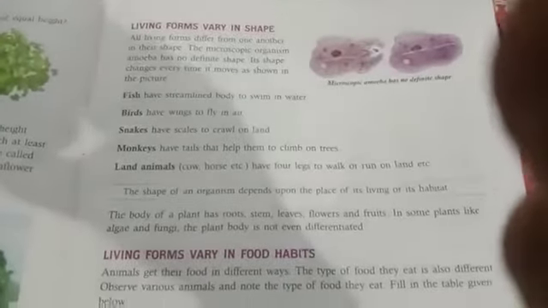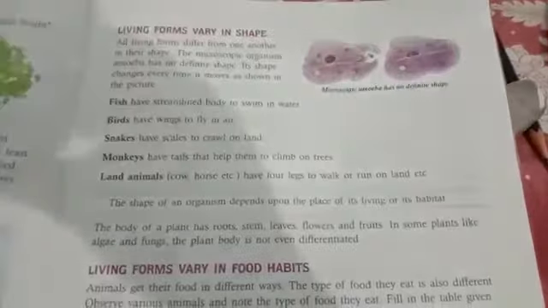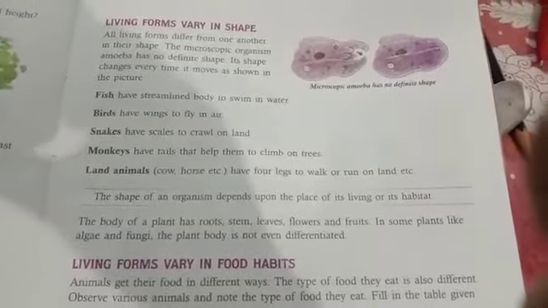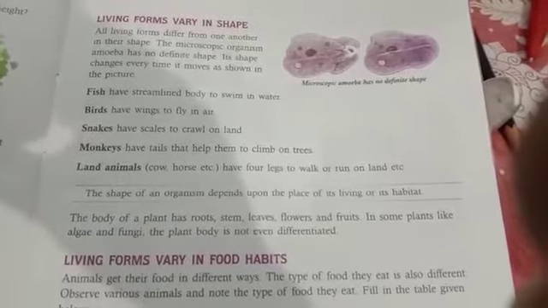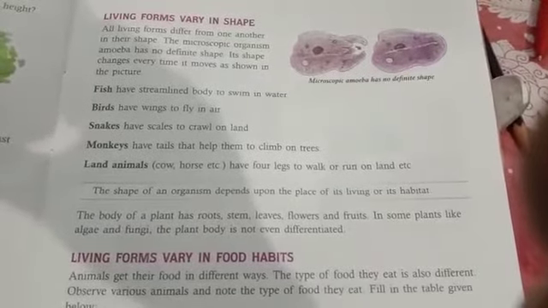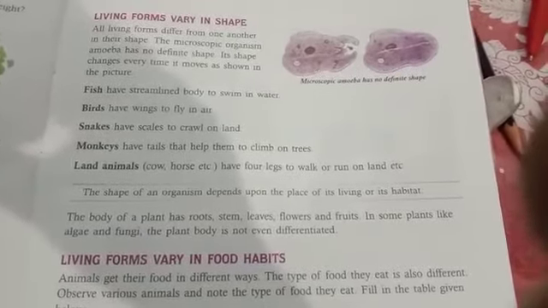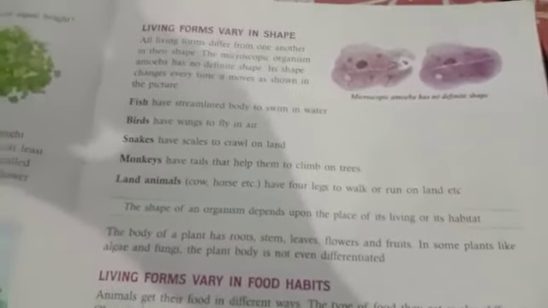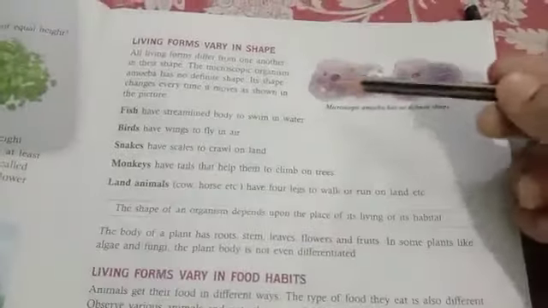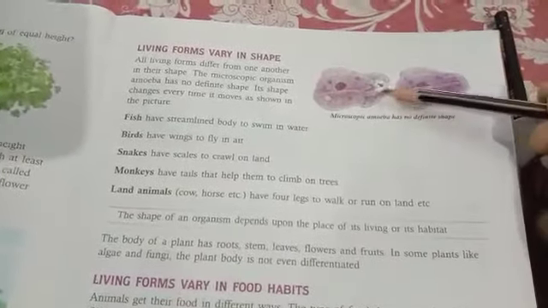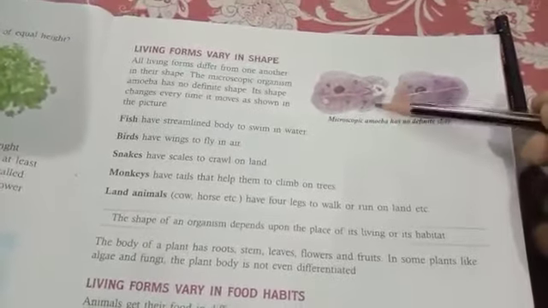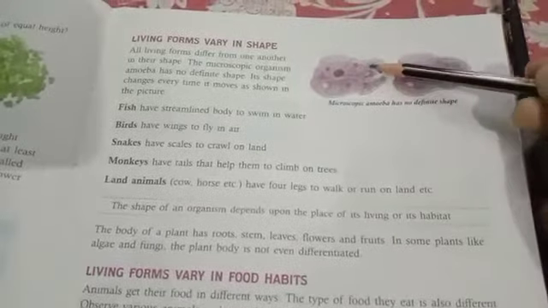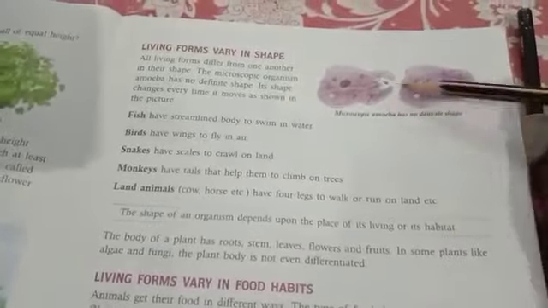Living forms vary in shape. All living forms differ from one another in their shape. The microscopic organism amoeba has no definite shape. Its shape changes every time and it moves, as shown in the picture. Class, this is a picture of a microscopic amoeba and this amoeba changes its shape regularly. This is known as false feet because it changes its feet every minute. You can't have a proper diagram of an amoeba.